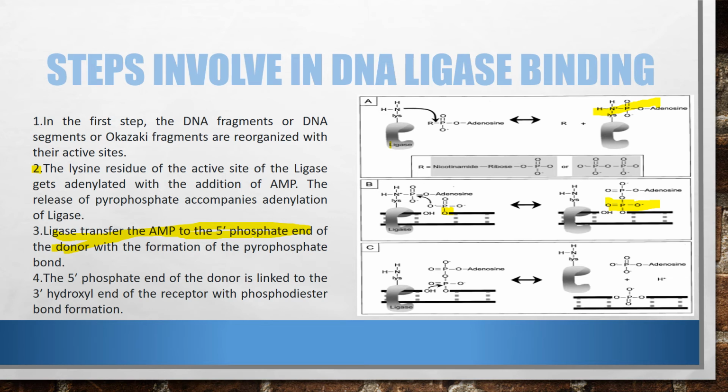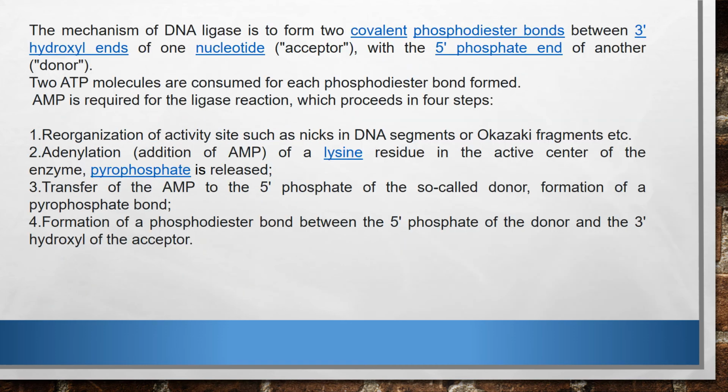Then the fourth step: the 5-phosphate end of the donor is linked to the 3-hydroxyl end of the receptor with phosphodiester bond formation. In part C, we see that the 5-phosphate end of the donor is linked to the 3-hydroxyl end of the receptor, and the bond formed between them is a phosphodiester bond.